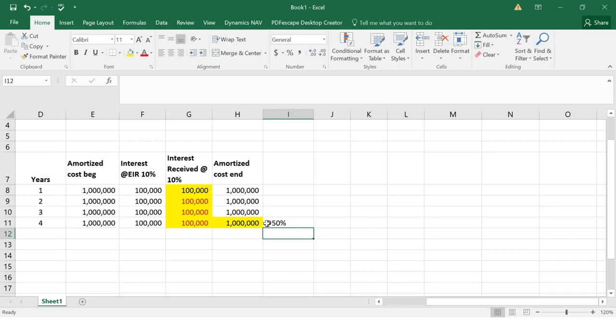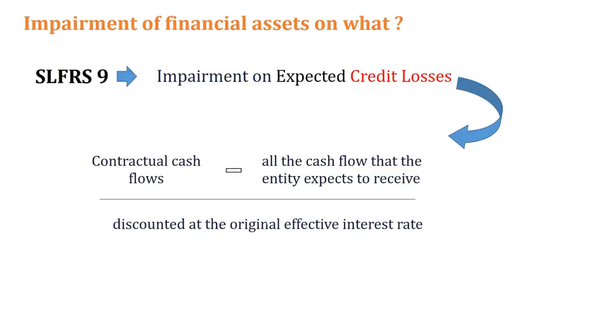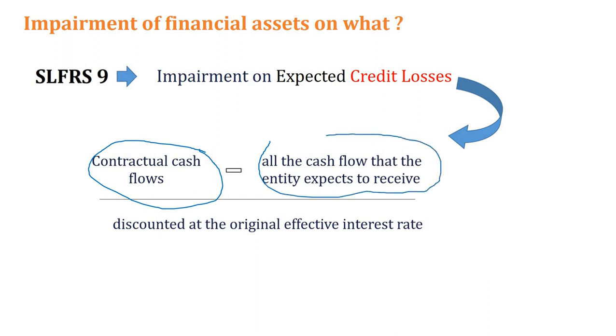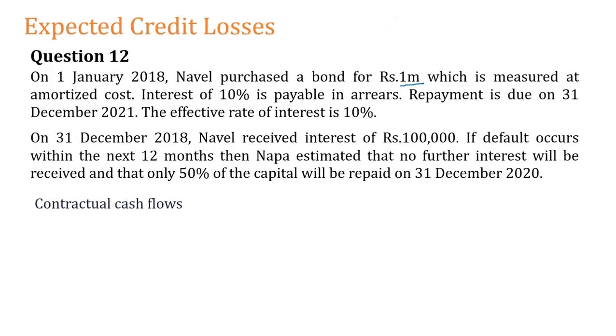So now can you come back to this formula? Now you know what are the contractual cash flows and what are all the cash flows that the entity expects to receive. Clear, right? So you can see these are the contractual cash flows.